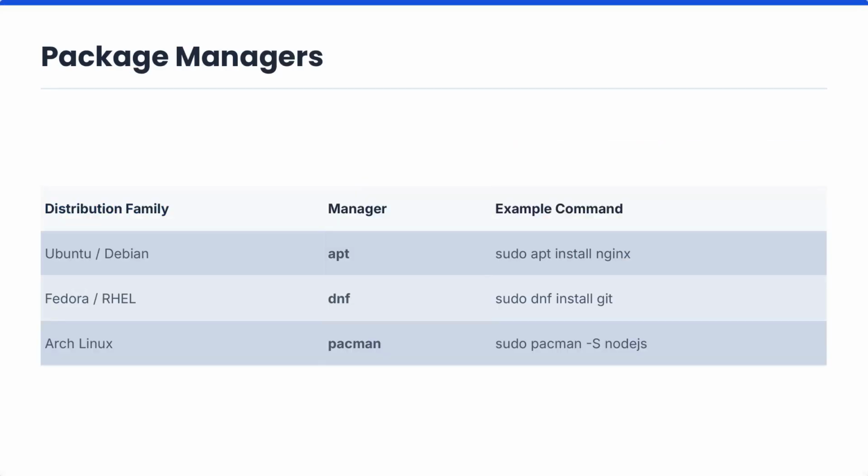Linux distributions use package managers to install and maintain software. Ubuntu and Debian use apt, Fedora uses DNF, and Arch Linux uses pacman. Package managers make it easy to install applications, manage dependencies, and keep systems updated securely.